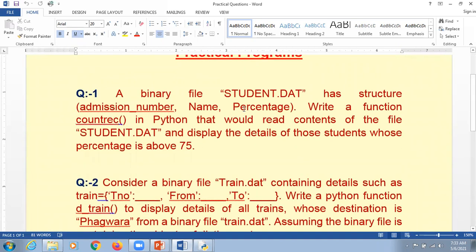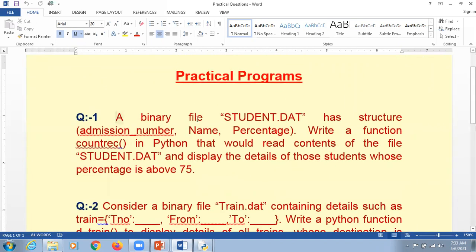It says that this is a practical program, a binary file named student.dat. Dat is not anything we cannot understand; it is a data file. As txt is a text file, but it doesn't mean the txt extension is only used with text files. We can use it with binary as well as csv, no issues with that. So the binary file student.dat has a structure: admission number, name, and percentage.